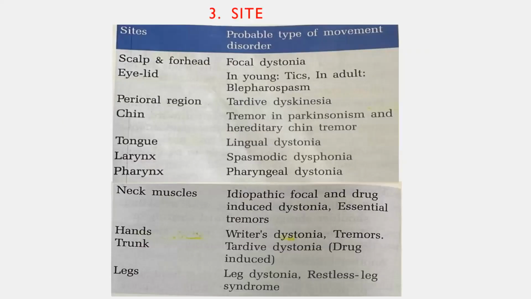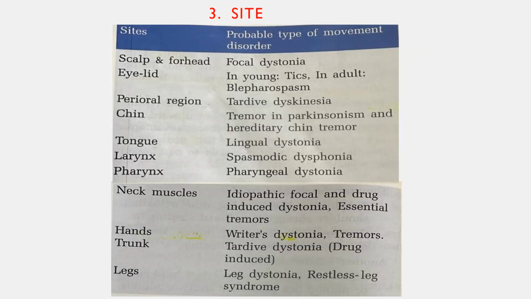Let us come to the site of involvement. Focal dystonias most commonly affect the scalp, forehead muscles and eyelids; blepharospasm is most commonly seen in adults, and tics involving the eyelids are most commonly seen in young patients. The perioral region is predominantly involved in rabbit syndrome. This is also called tardive dyskinesia, secondary to long-standing use of antipsychotics that leads to dopamine receptor hypersensitivity.